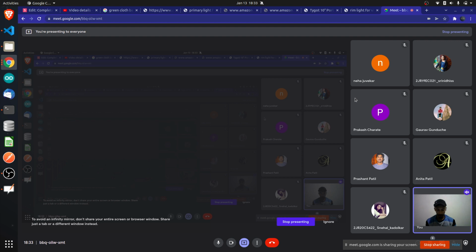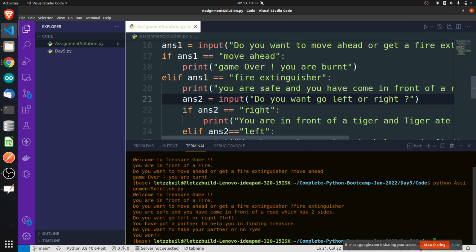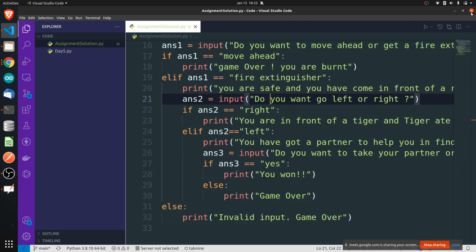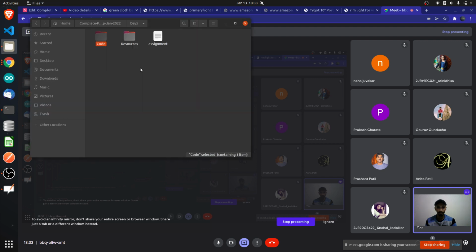So again, coming back to the story of Lily and Lulu. I'll just close this because I am in day 5, and I want to be in day 6. Let me go back. I have already uploaded books. I have created a folder called books, and you can just go and see this folder. Inside this I'll be uploading some reference books which you can use for Python.